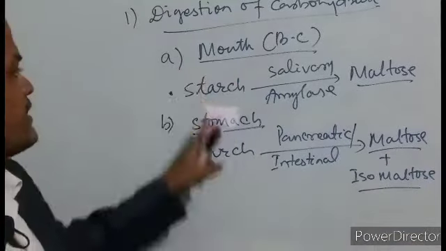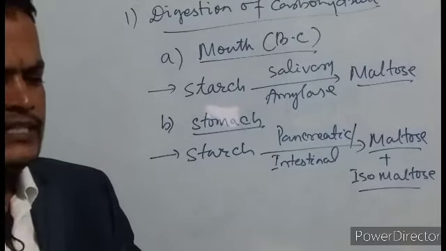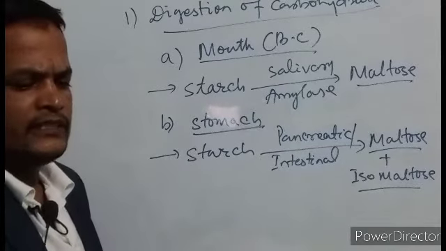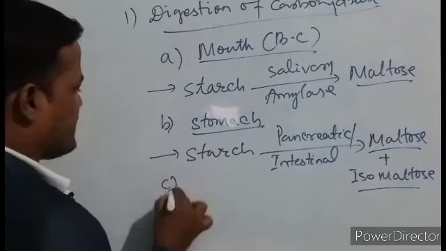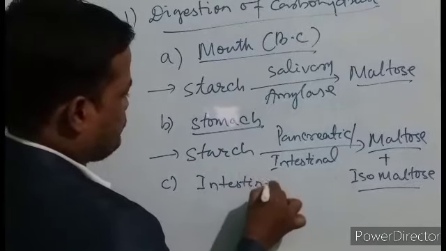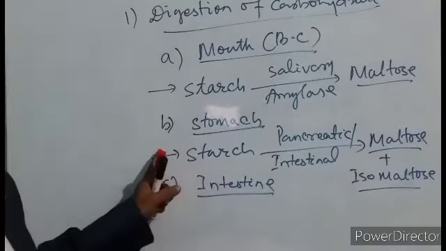So this is just the second step. That means digestion takes place in the buccal cavity, then digestion takes place in the stomach. The remaining part of digestion takes place in which part? Intestine. Next, come to the intestine. Digestion takes place in the intestine.